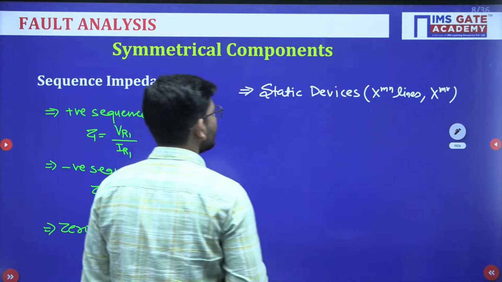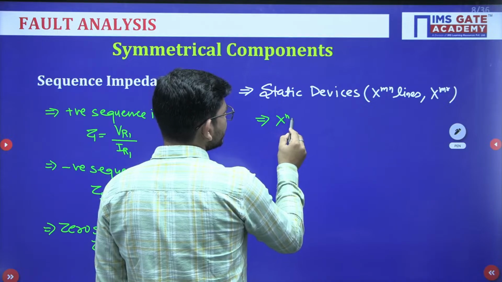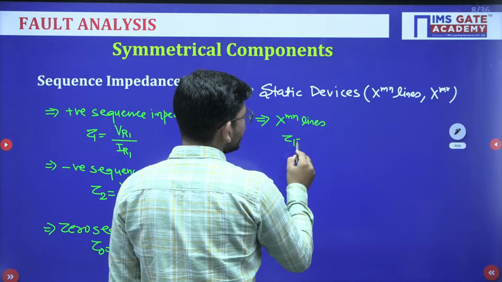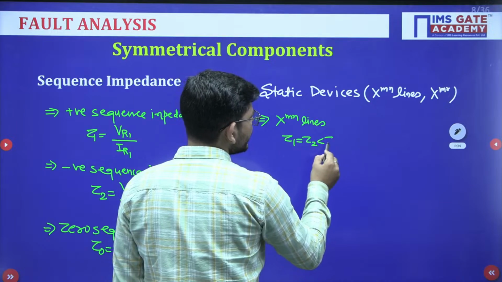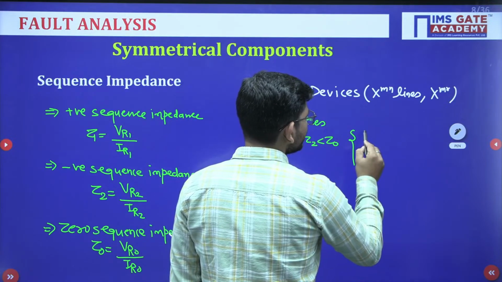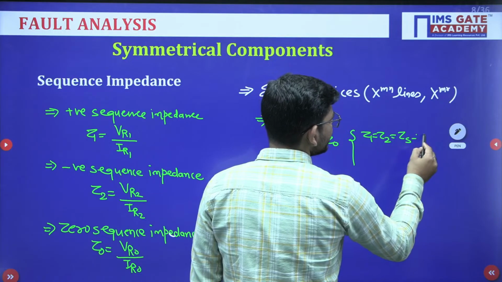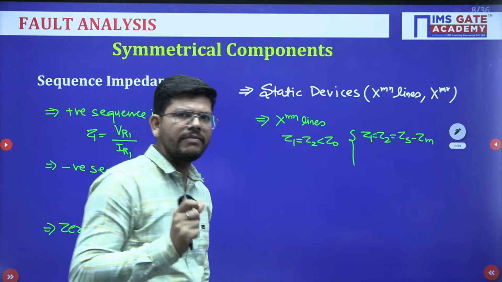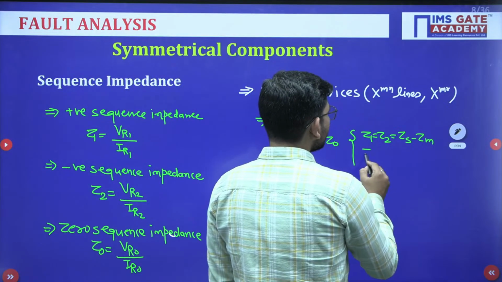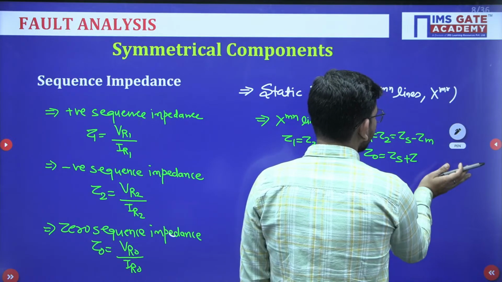For static devices, if we talk about the transmission lines, Z1 is equal to Z2, but it is less than Z0. And we have some specific values as well. Z1 equals Z2, which is equal to Zs minus Zm. Zs is the self impedance of the line, Zm is the mutual impedance between the lines, and Z0 has the highest value, which is Zs plus 2Zm.